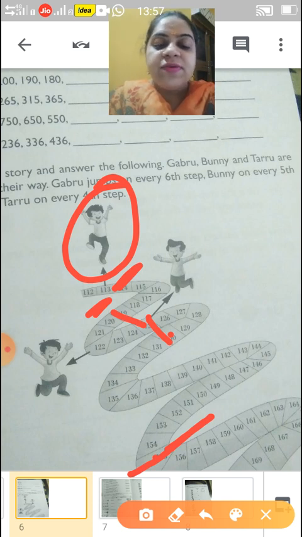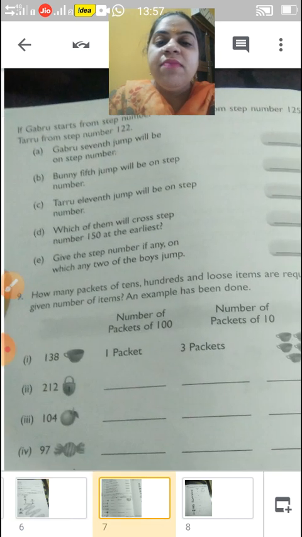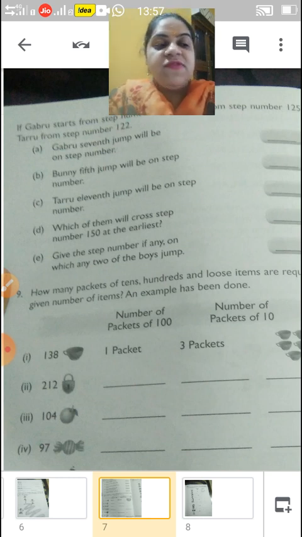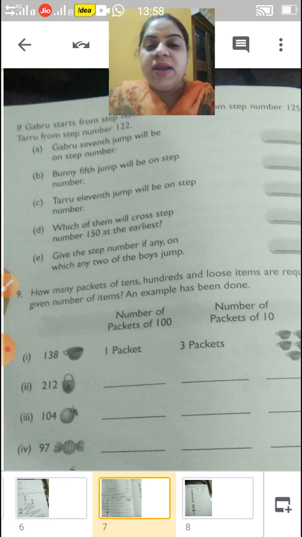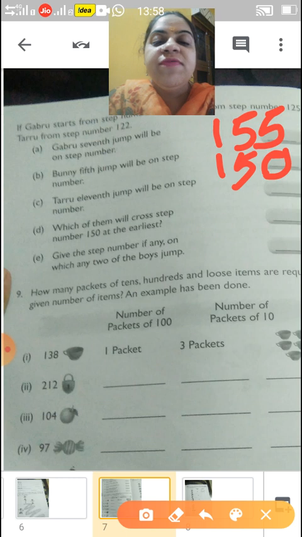Now next, in this same you will look, Bunny is jumping on every 5th step. So his which jump? His 5th jump. Okay. Bunny is jumping according to his 5 steps. So his 5th jump will be on which number? Yes, you are correct. His 5th jump will be on 150. Okay children. And Gabru's jump will be on 155.